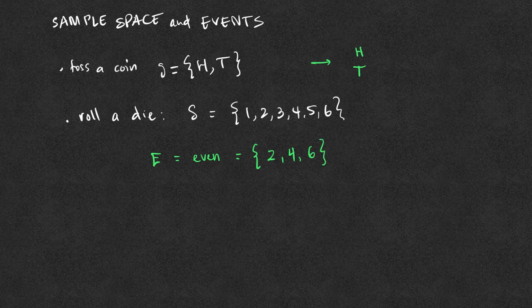There are three simple events in this compound event. Similarly, if we let F be an event that the outcome is an odd number, then this event F consists of the outcomes 1, 3, 5. This is a compound event that is made up of the simple events.